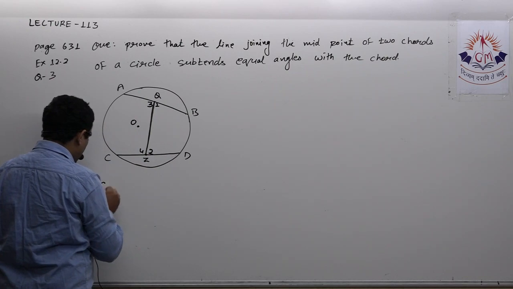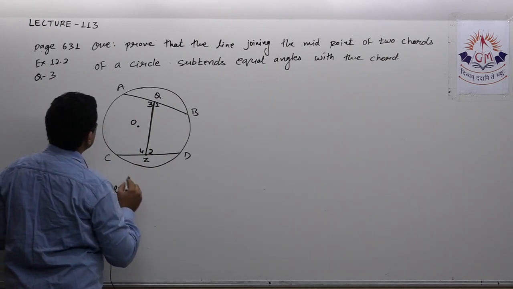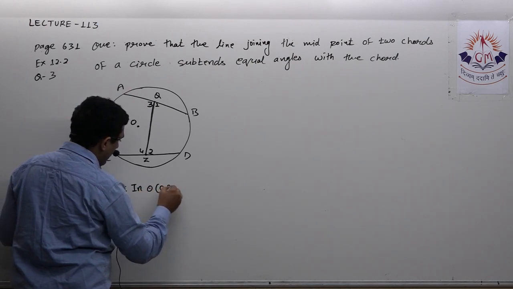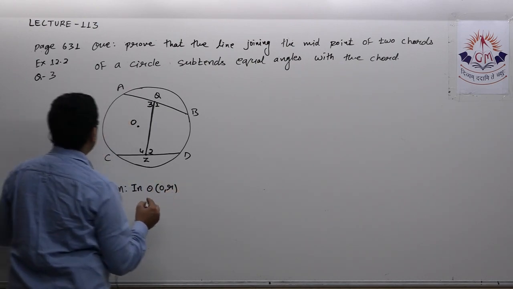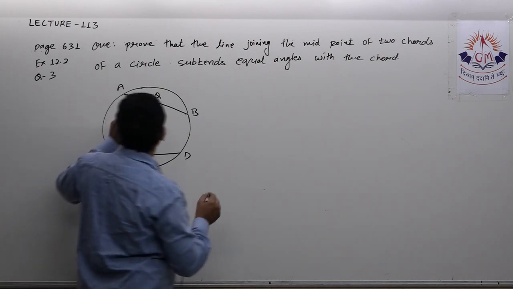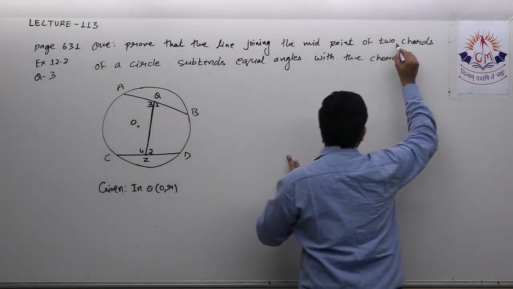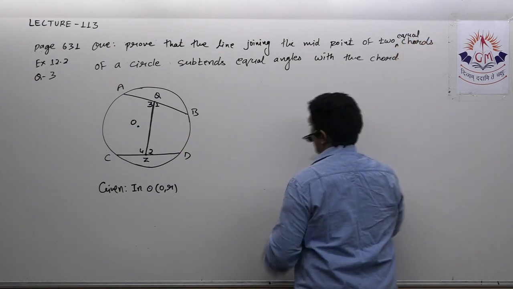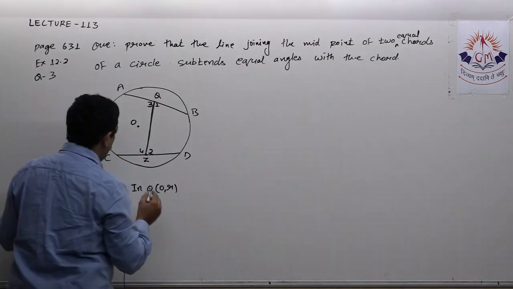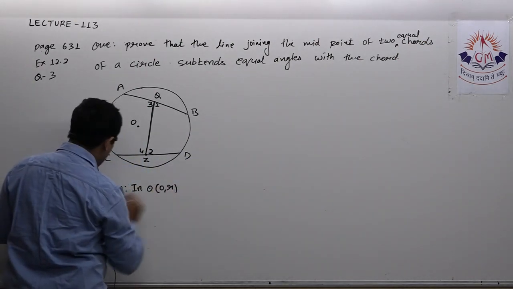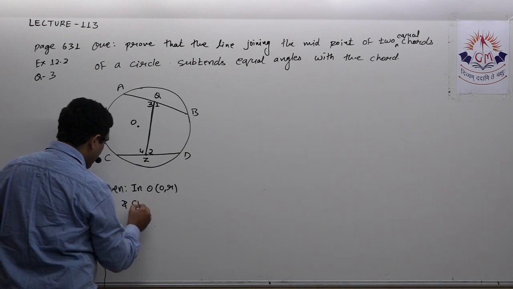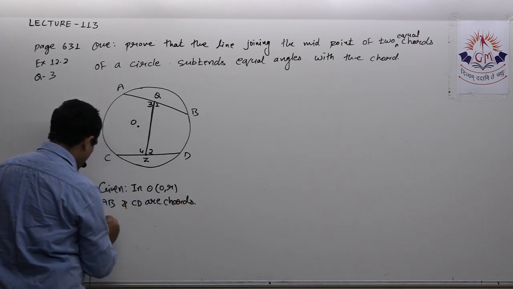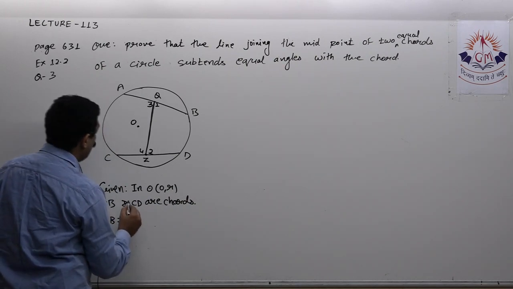So what is given: in circle O comma R, one thing more, there are two equal chords. If you see the question, it is given two equal chords. So in circle O comma R, AB and CD are chords, and AB is equal to CD.